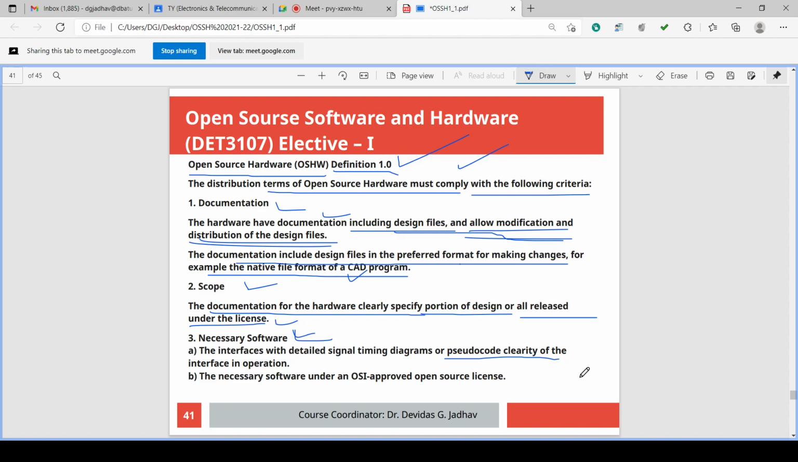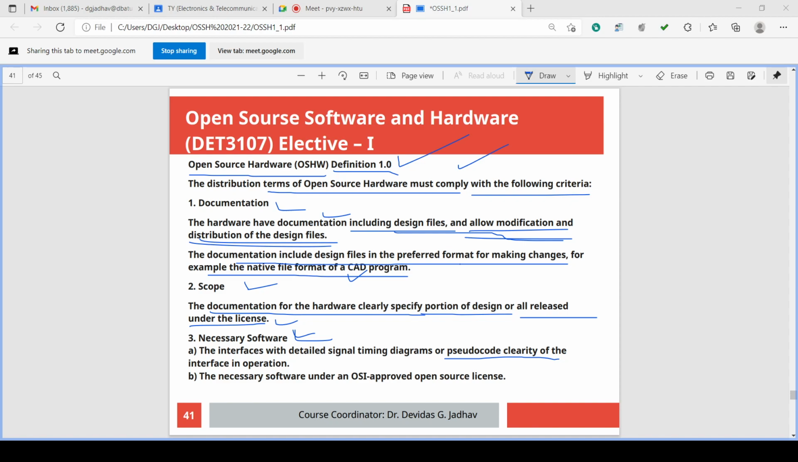It is called open source hardware. So for Arduino kit, you will get the actual kit, very cost effective. But the kit design, kit scope, kit software, that is the integrated development environment, IDE, all these are available free of cost. So it is free and open source hardware. Okay. So this is about the definition of open source hardware.